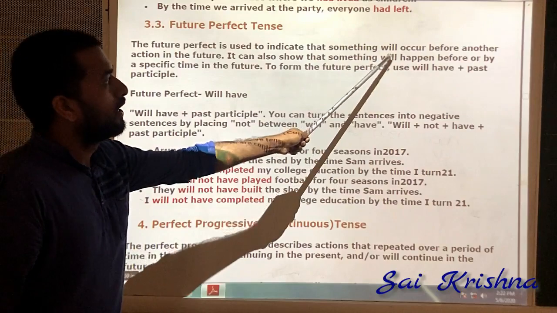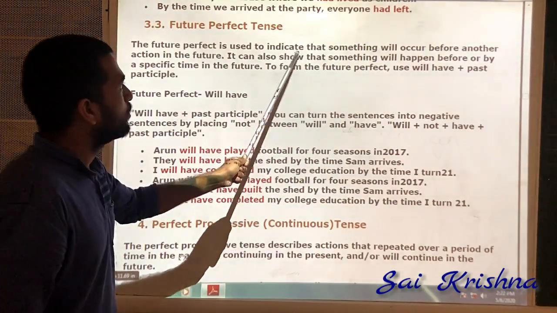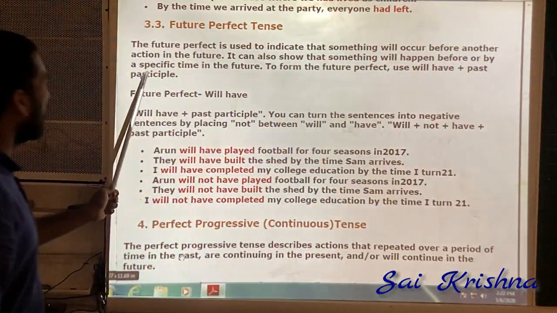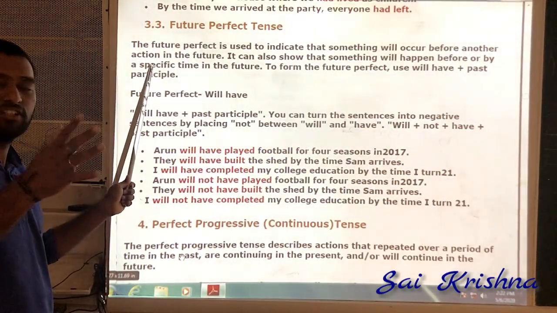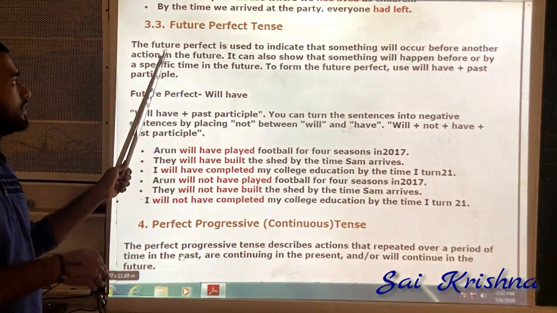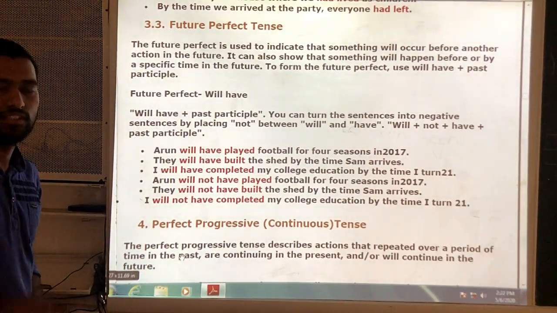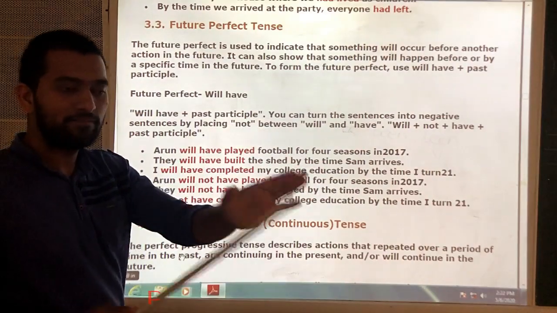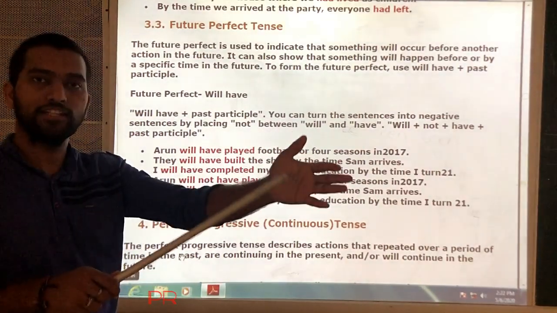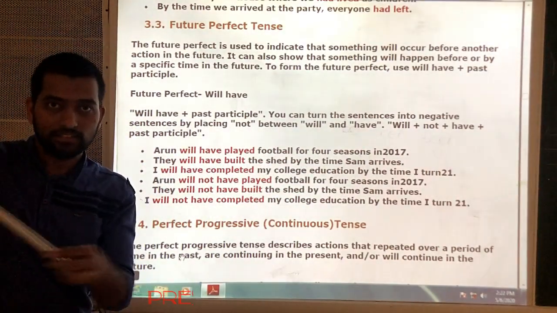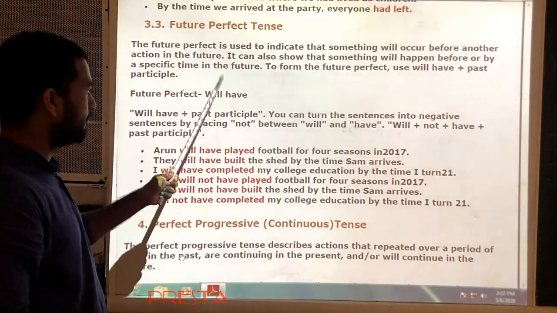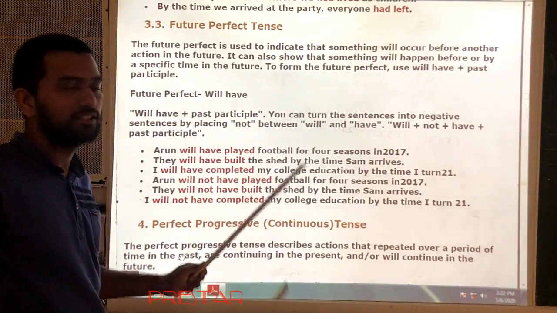See, it is used to indicate that something will occur before another action. Means some action will occur before another action in the future. There are two actions, and if the first action happens before the other, that is expressed by using future perfect tense. If you look at these examples, then you will understand clearly.